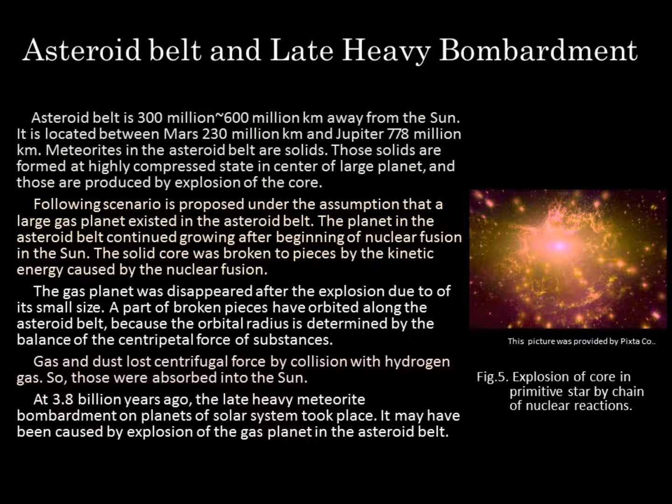Gas and dust lost centrifugal force by collision with hydrogen gas. So, those were absorbed into the sun. At 3.8 billion years ago, the late heavy meteorite bombardment on planets of the solar system took place. It may have been caused by the explosion of the gas planet in the asteroid belt.